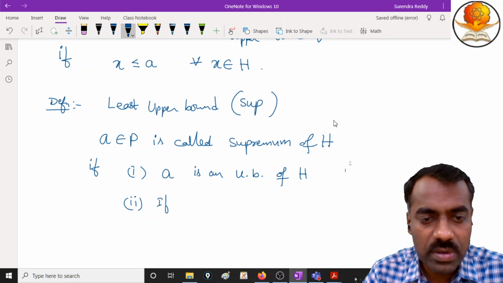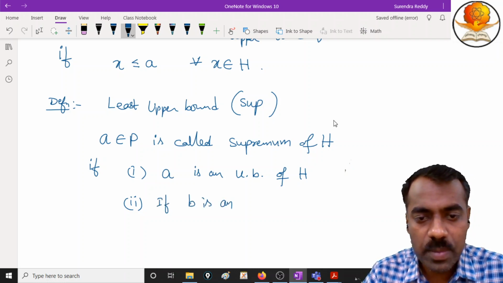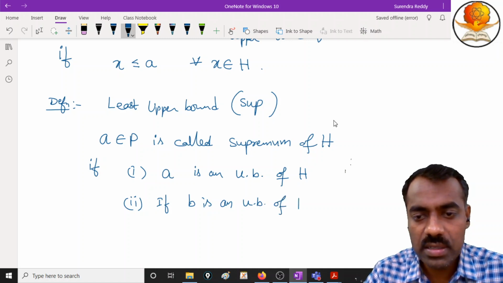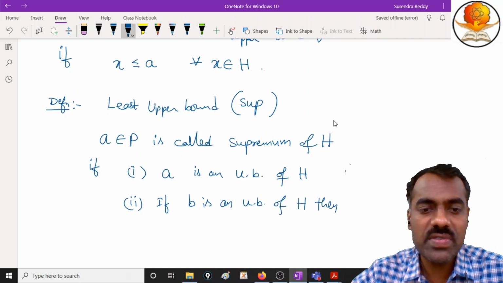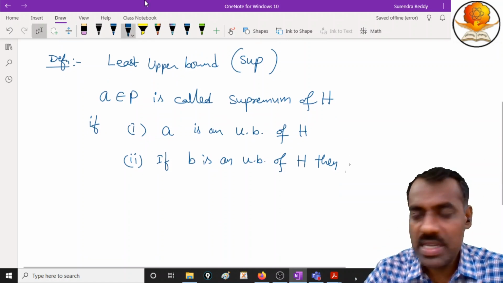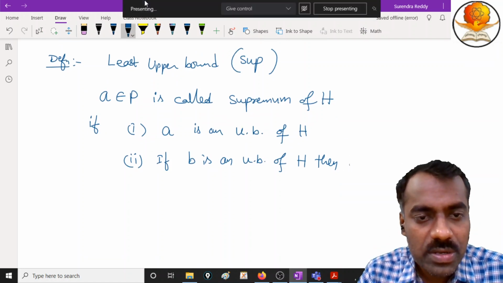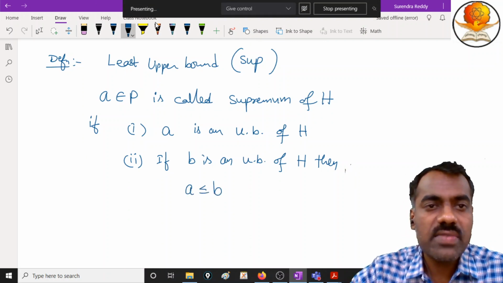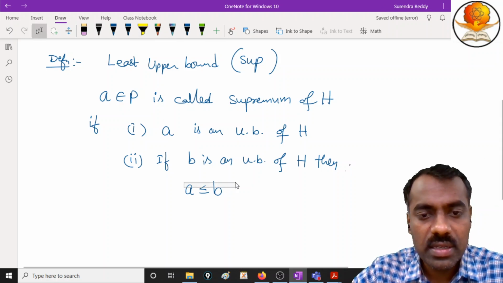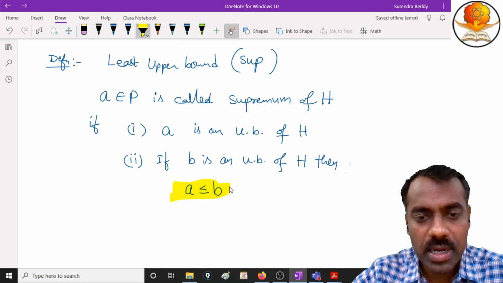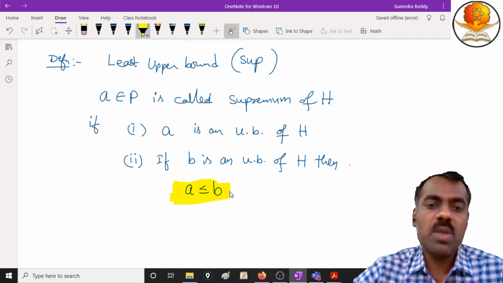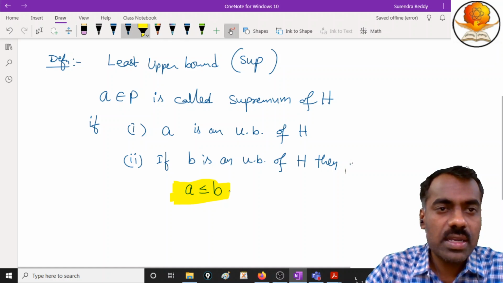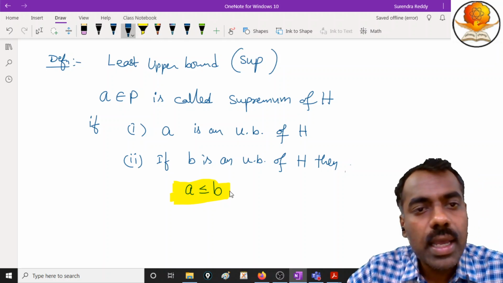That means if B is an upper bound of H, then what should be the relation between A and B? A should be less than or equal to B. Whenever this is satisfied, which is most important, that among all upper bounds A is the smallest one, we can call it the least upper bound.